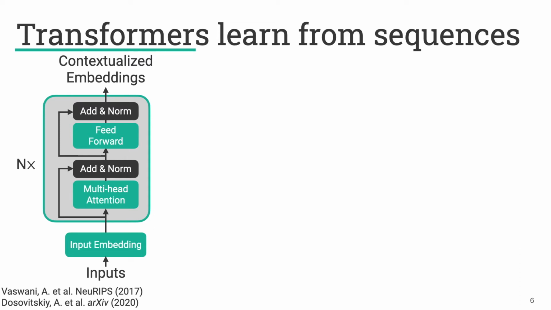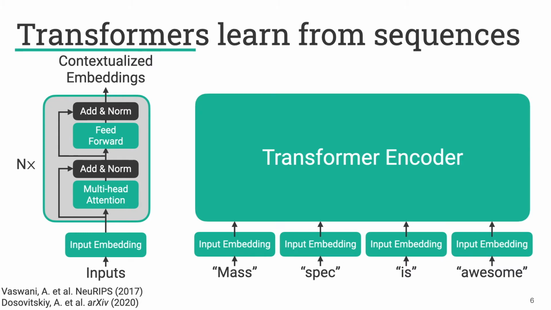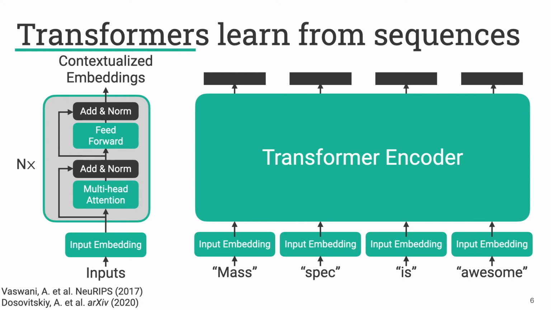And so just to illustrate how this works practically, I have a sentence here where we have 4 items in our sequence. We have mass spec is awesome. So each of these will go through an input embedding and then go through the transformer encoder. And then each one will have its own new contextualized embedding that is the output from the transformer encoder. And what we hope is that these types of models have learned to associate, in this sentence, awesome with mass spec. So the model has learned that mass spec is indeed awesome.